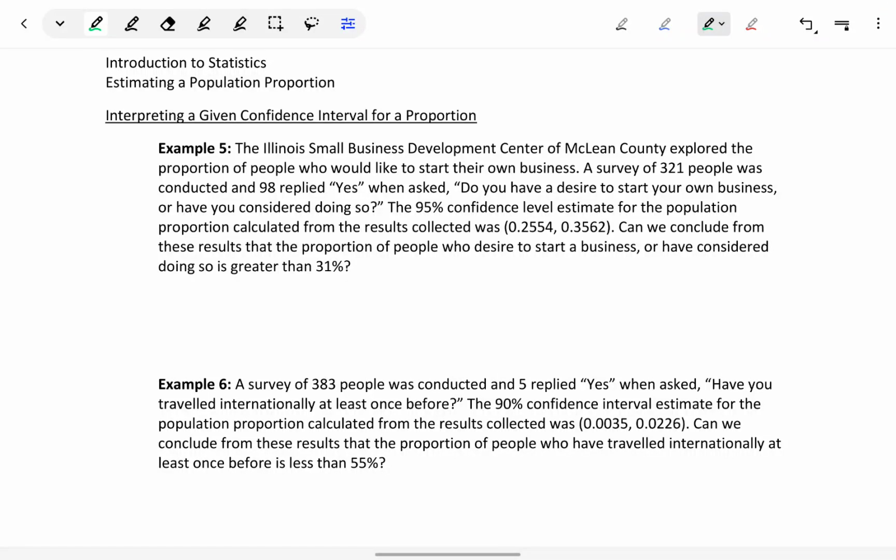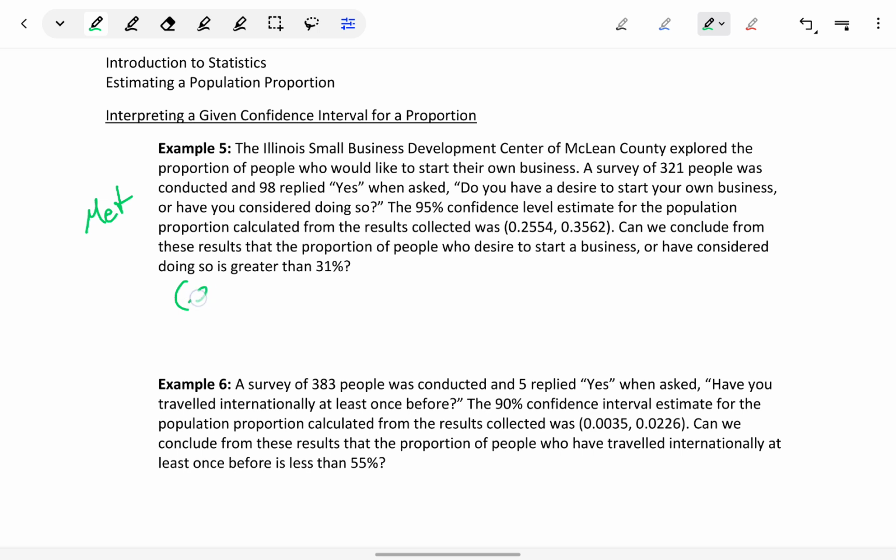Now we want to revisit each of those prior examples that we looked at, where we already verified, for instance, that the conditions are met in example 5 to estimate a population proportion. And now, given a confidence interval, we want to interpret that and see what we can conclude. Specifically, in example 5, we're told the 95% confidence level estimate for the population proportion calculated from the results collected was 0.2554 to 0.3562. Can we conclude from these results that the proportion of people who desire to start a business or have considered doing so is greater than 31%?